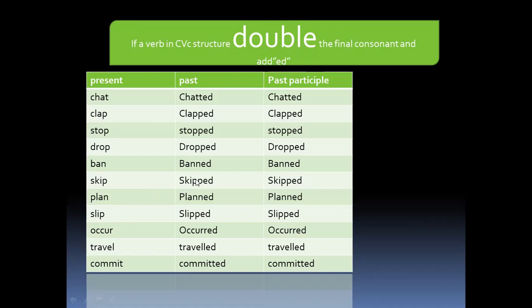Skip, skipped, skipped. Plan, planned, planned. Slip, slipped, slipped. Occur, occurred, occurred. Travel, traveled, traveled. Commit, committed, committed.